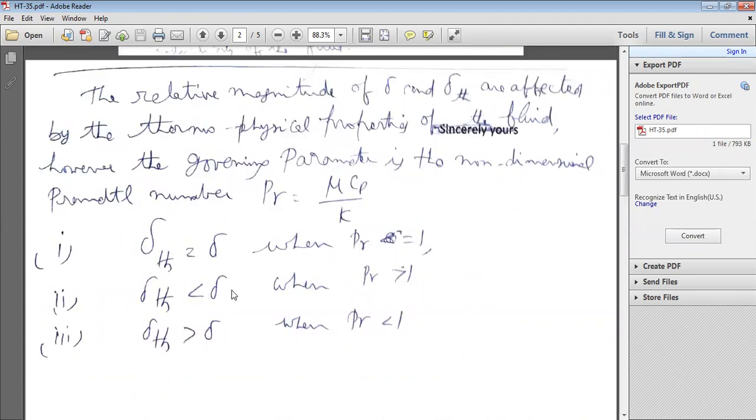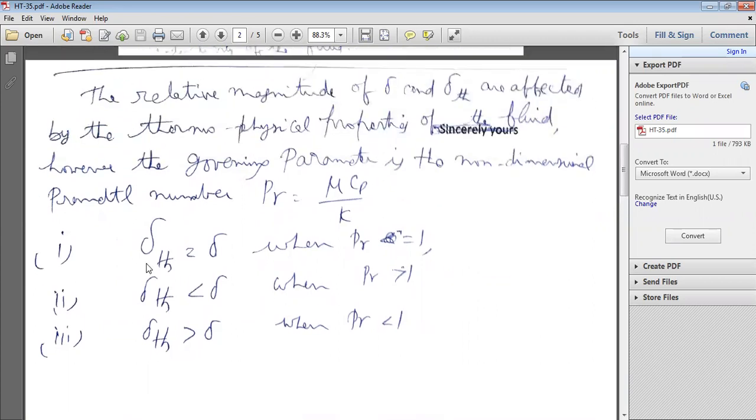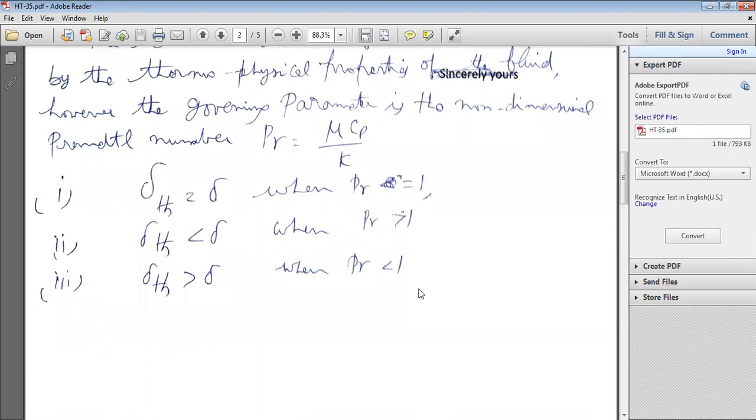That's why it is very, very important. The governing parameter, in order to verify whether delta is more or delta TH is more, the relative magnitudes of delta and delta TH, depends upon this important non-dimensional number, the Prandtl number, that is mu Cp by K. If the Prandtl number is equal to 1, delta TH is delta.